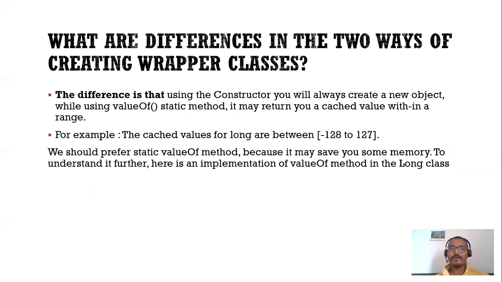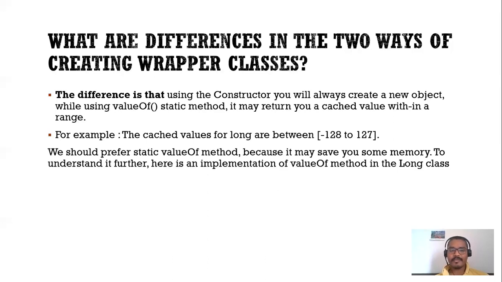We should prefer the static valueOf method because it may save you some memory. To understand it further, I have a few implementations of the valueOf method. You will understand how valueOf helps save memory in your Java program. So let's move to this implementation.